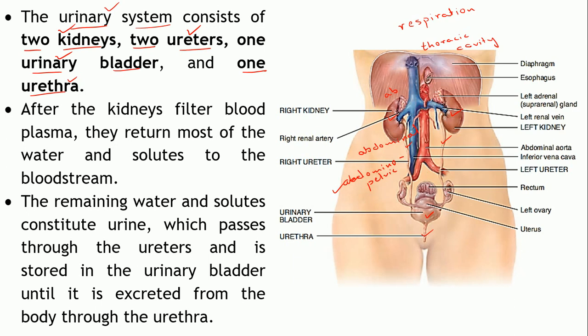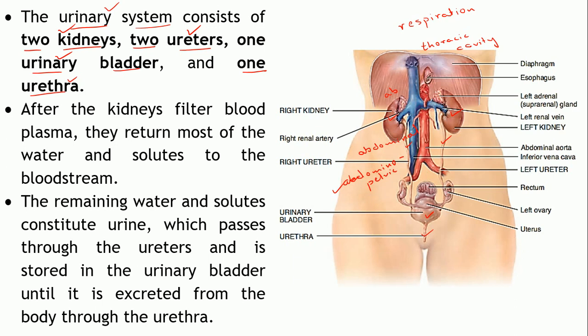Everything except these plasma proteins and the formed elements, all the dissolved substances, will get filtered out. So water along with all the solutes dissolved in it will get filtered out, and by certain addition and certain reabsorption, the formation of urine will take place.